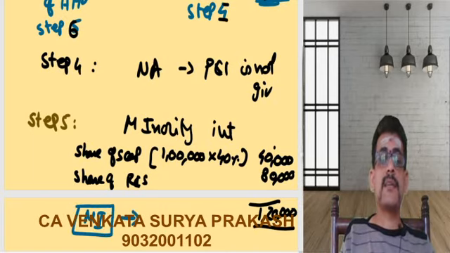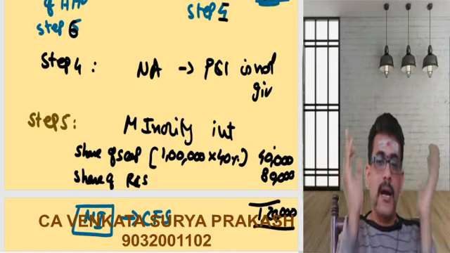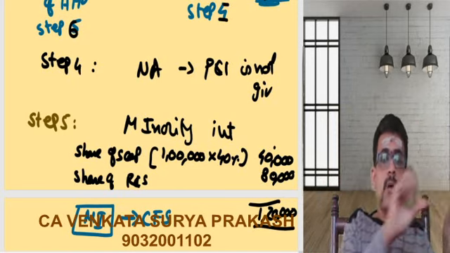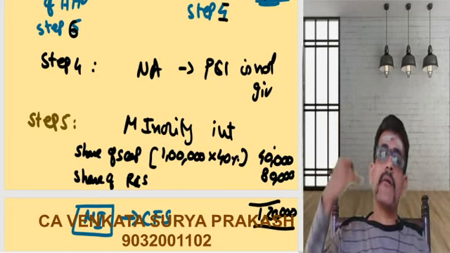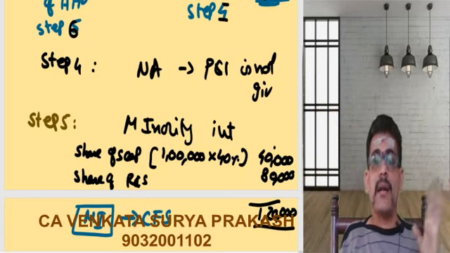This I need to show as minority interest in the consolidated financial statement. Where I need to show it, I will explain at a later stage. Now we are going to understand how we prepare it, where I present it, how I present it, gradually one by one. So that's the calculation of your minority interest.